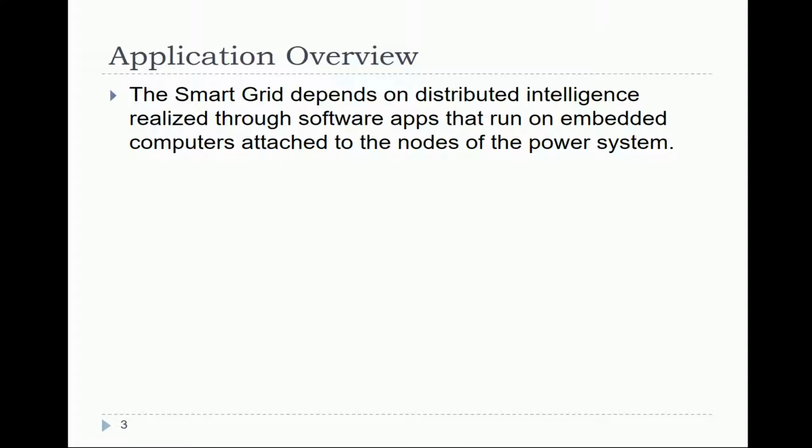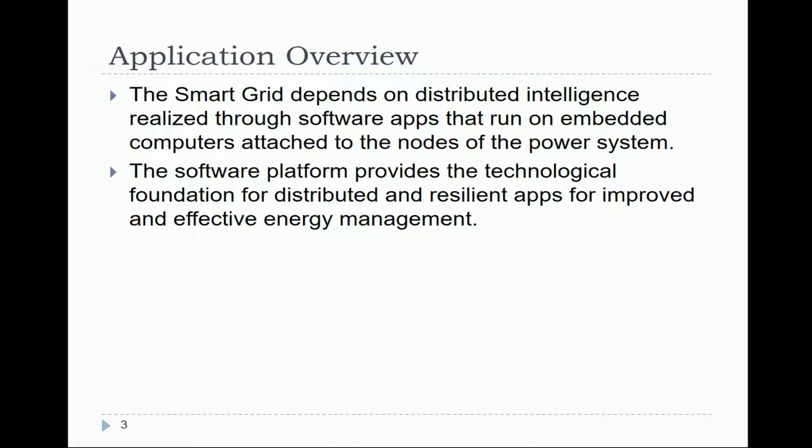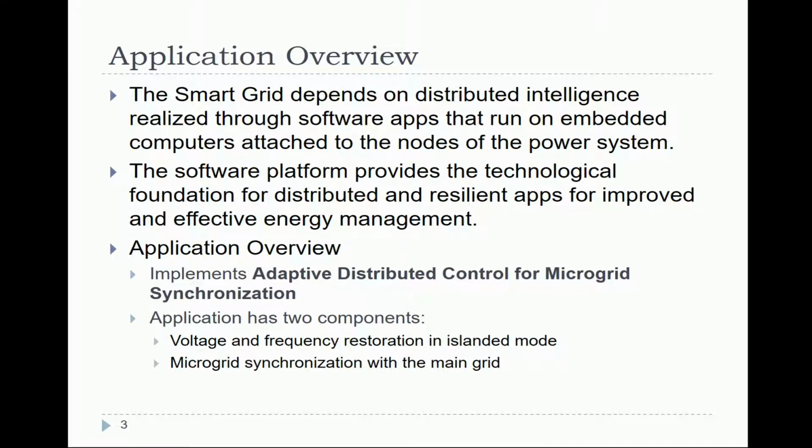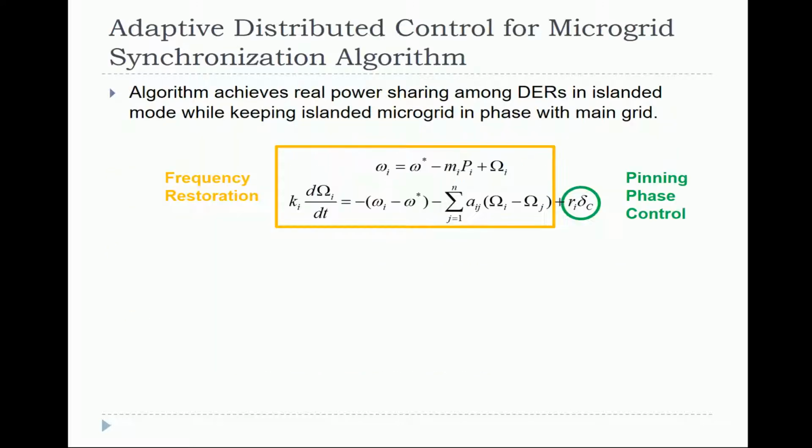This is realized through software apps running on embedded computers attached to the nodes of the power system. It provides the technological foundation for distributed and resilient apps for improved and effective energy management. The example application in this video is a distributed control for microgrid synchronization implemented on RIAPS. The app has 2 components, voltage and frequency restoration and microgrid synchronization. First, let's look at the control algorithm.